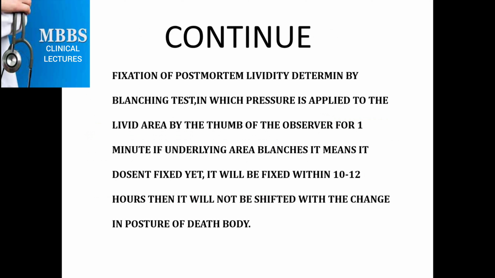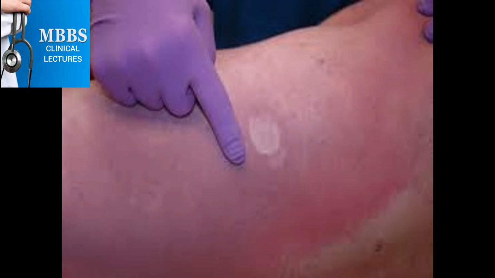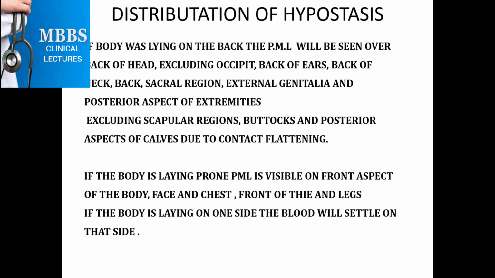Fixation of postmortem lividity is determined by the blanching test. What is it? Just apply pressure with a thumb or finger on the lividity area for about 1 minute. If the underlying area blanches, it means the lividity is not fixed. It will be fixed within 10 to 12 hours after death, and it will not be shifted with the change of posture of the body. Okay, this is the blanching test. When pressure is applied on the livid, colored area, it becomes paler, which means it is not fixed now.